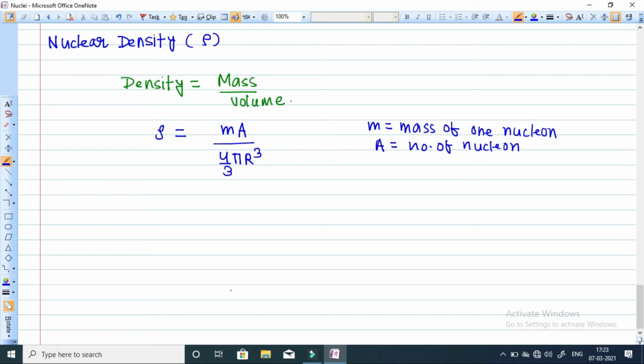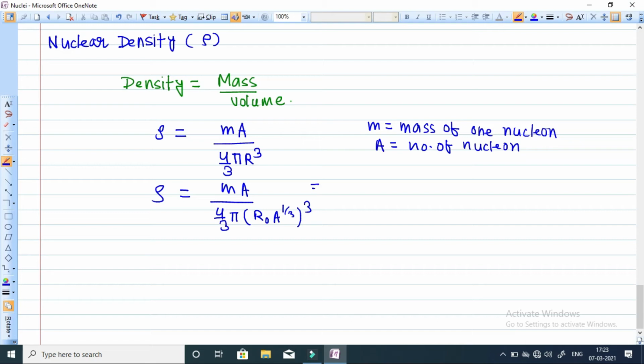If the nucleus is spherical in shape, then the volume of a sphere is 4 by 3 pi r cube. Now we have just derived the value of the radius of the nucleus, so we can replace the value of r here. So in 4 by 3 pi r cube we can replace r with r naught into A to the power 1 by 3, cubed.